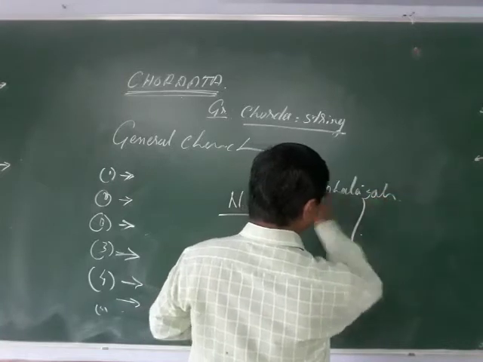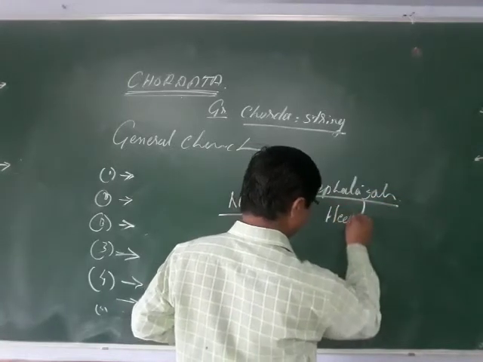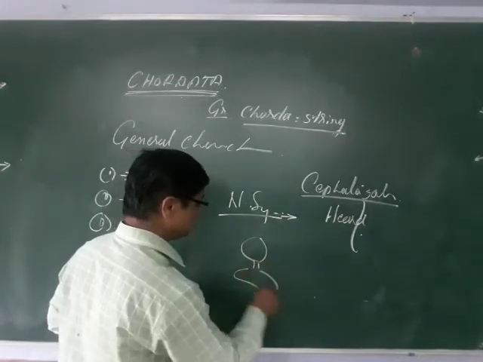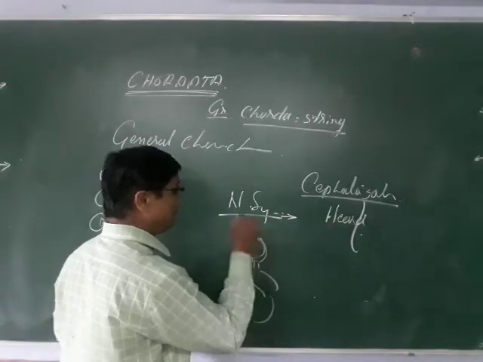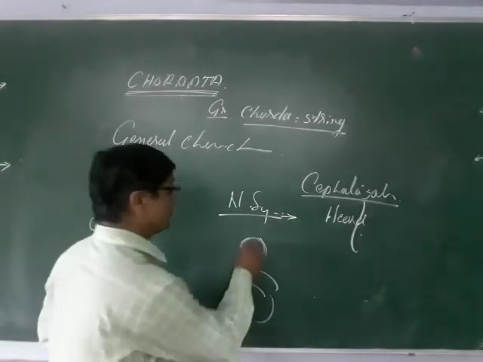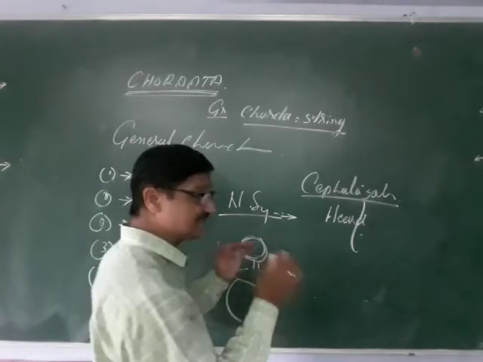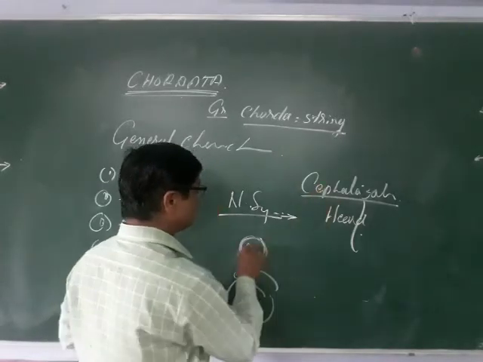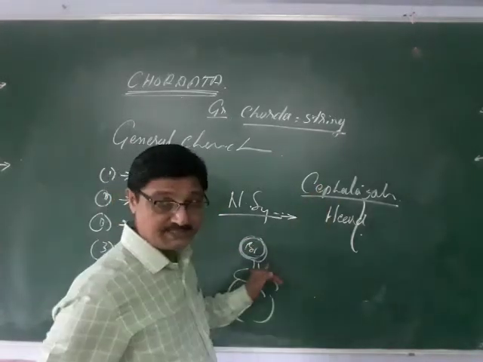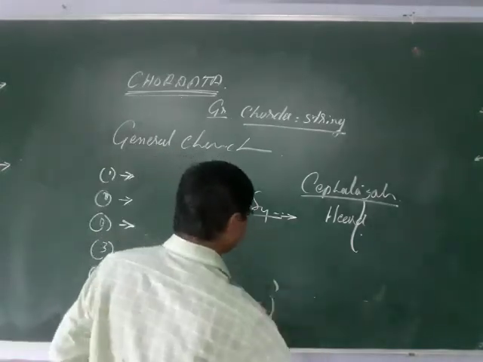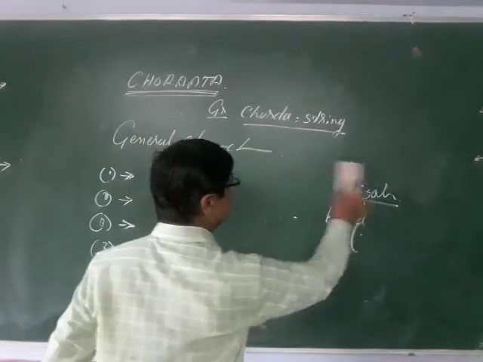Cephalization means head formation, a clear, distinguished head. So you can say this is the head, neck, body, and hand. The head is developed with the cranium, and inside the cranium the brain is well developed, and when the brain is well developed, the nervous system is well developed, and you are able to perceive any stimuli from the external world.